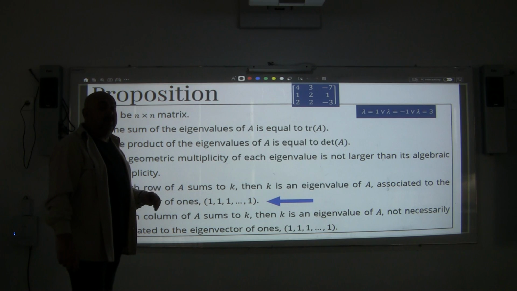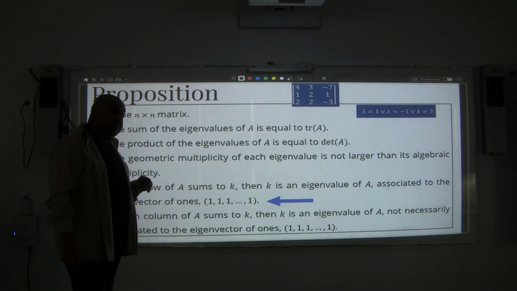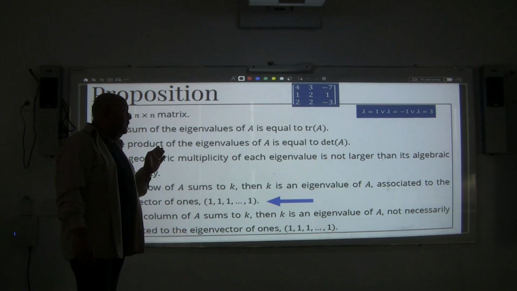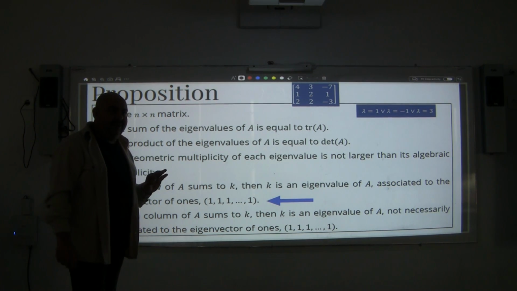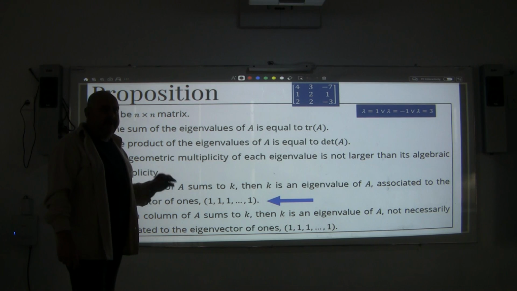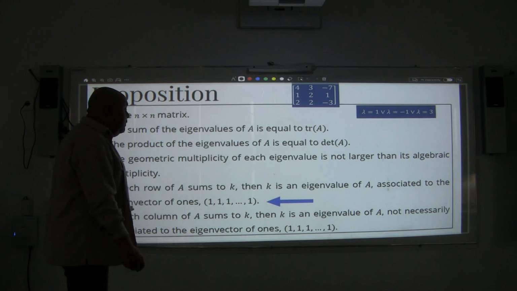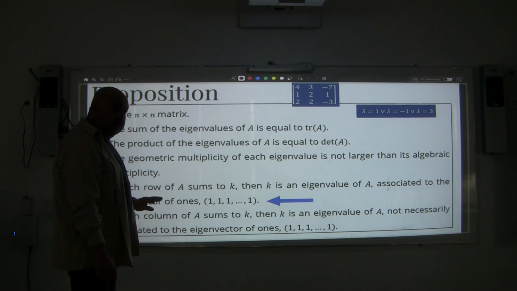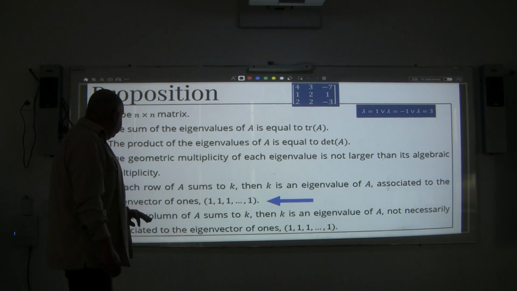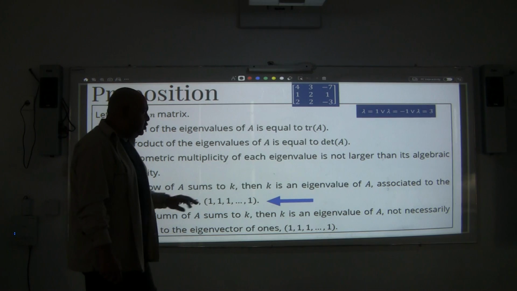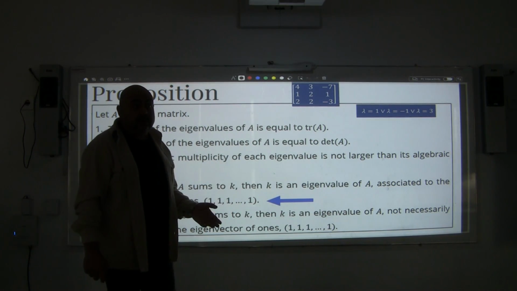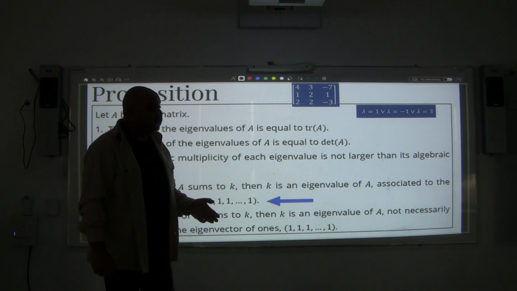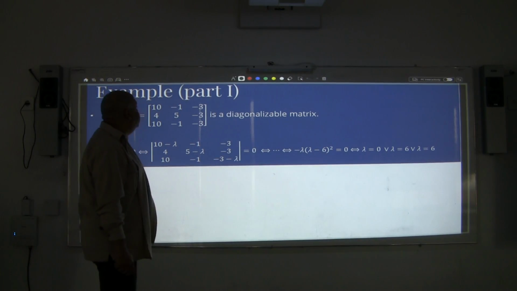So I can get one of the eigenvalues very quickly if the sum of the rows is equal to a certain number. Usually this certain number will be an eigenvalue. The same will go for the columns if you make the addition, but it's not necessary to have ones as an eigenvector. Okay, let's remark this situation.